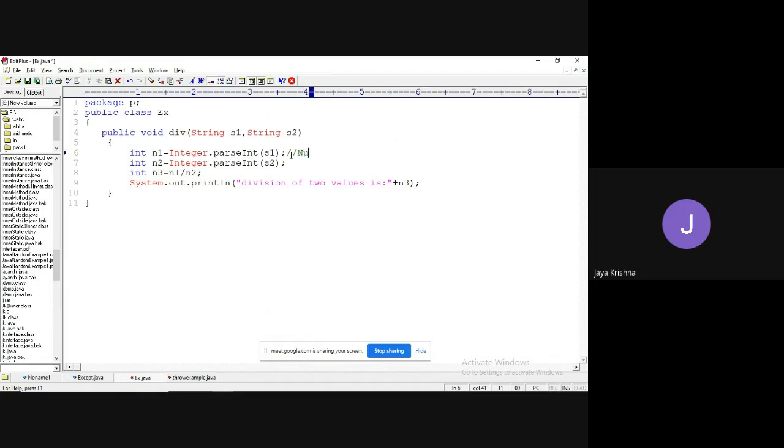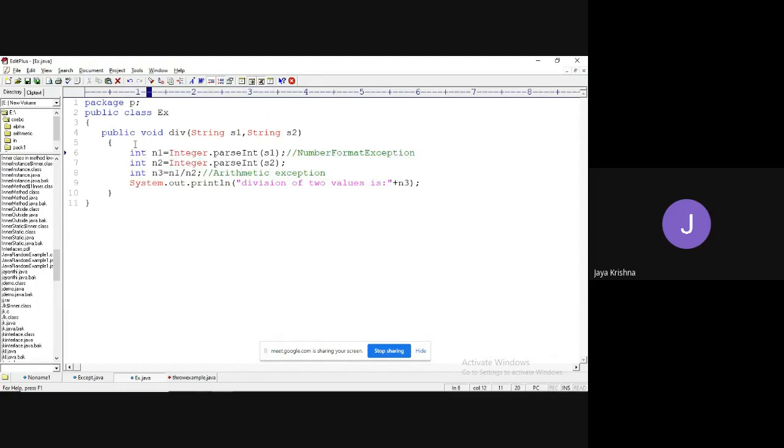You can think that we will get a number conversion problem. Number conversion exception means that if I pass some value which may produce an error, that exception we call number format exception. Whenever a number format exception occurs, you need to handle it manually. Similarly, in the eighth line, you will get the exception called arithmetic exception. Because of that, you can handle them by using a try catch block here itself.